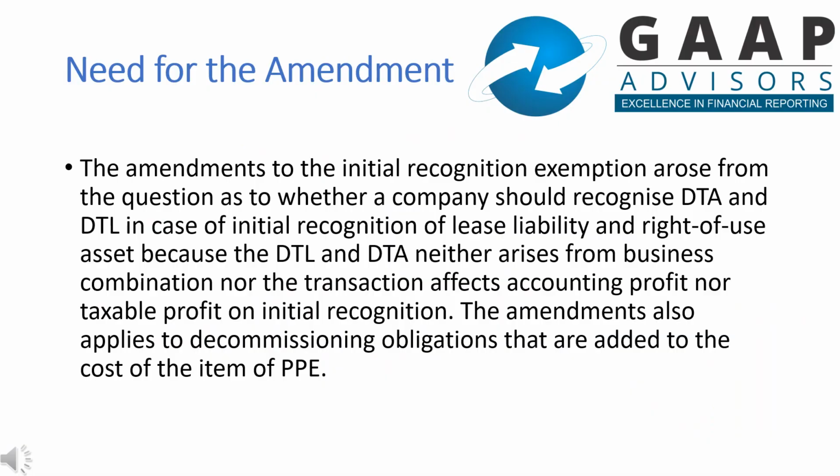Before understanding the amendment to any standard, it is very important that we understand the need for the amendment.